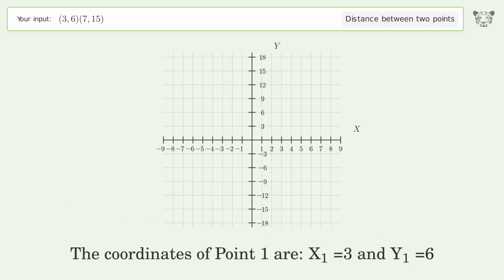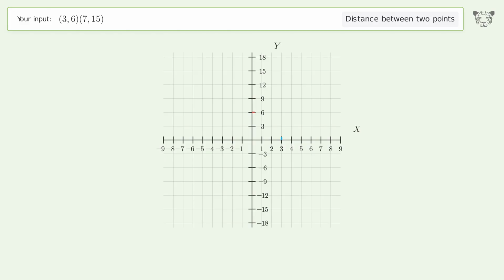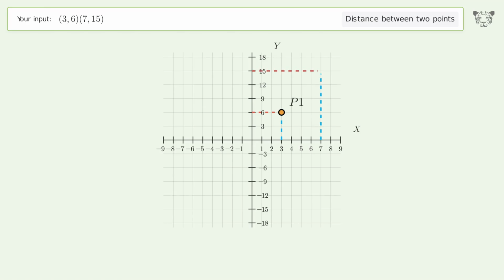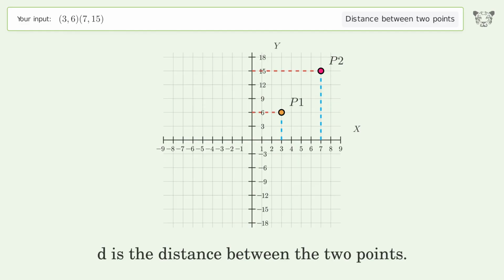The coordinates of point 1 are x1 equals 3 and y1 equals 6. The coordinates of point 2 are x2 equals 7 and y2 equals 15. D is the distance between the 2 points.